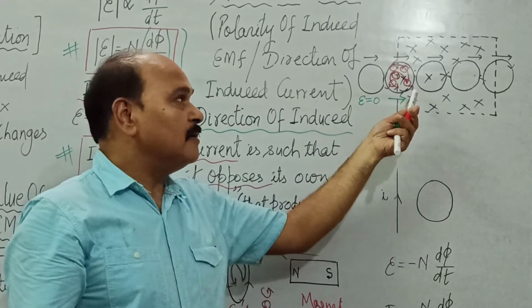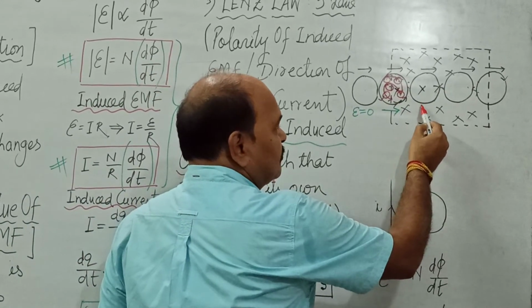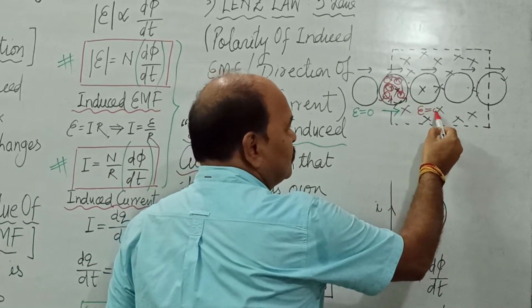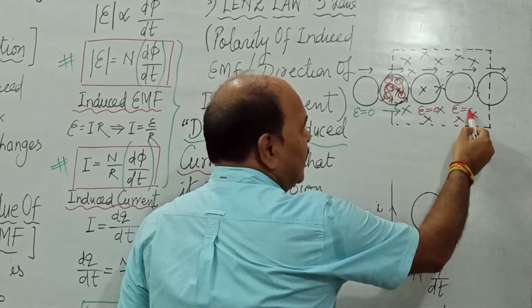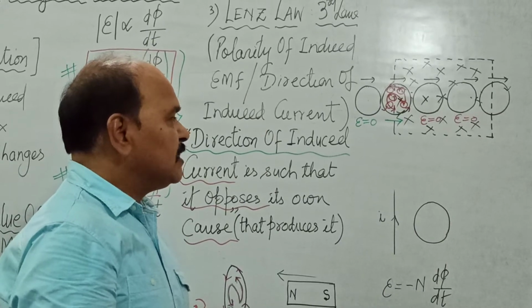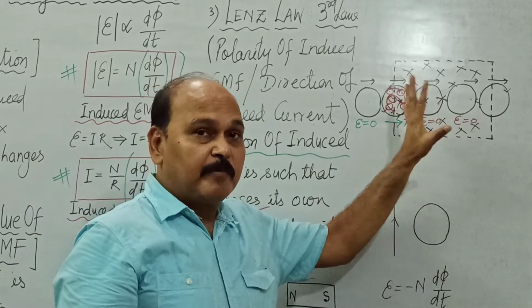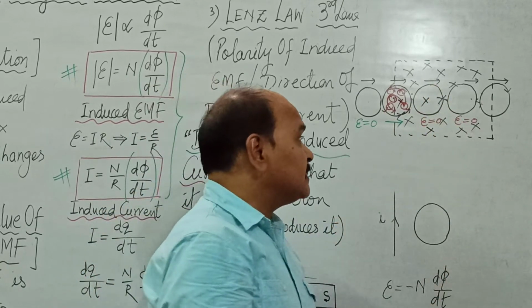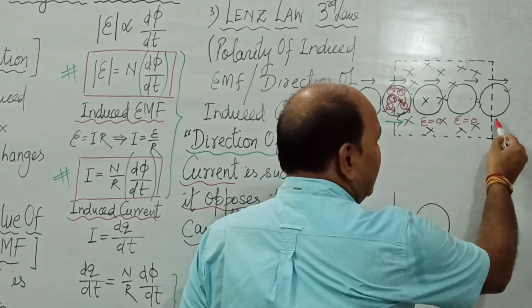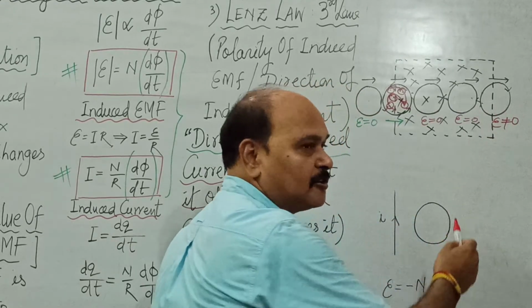South pole. But when it is completely inside the magnetic field, induced EMF becomes 0, and it remains 0 as long as it is completely inside the magnetic field. Why is induced EMF 0? Because now the flux passing through the coil has become constant. But as it starts leaving this magnetic field, again there is electromagnetic induction.